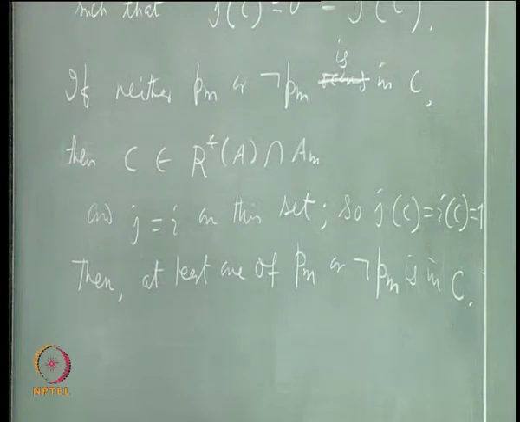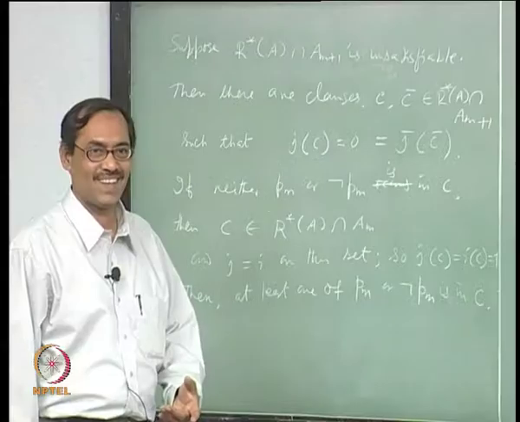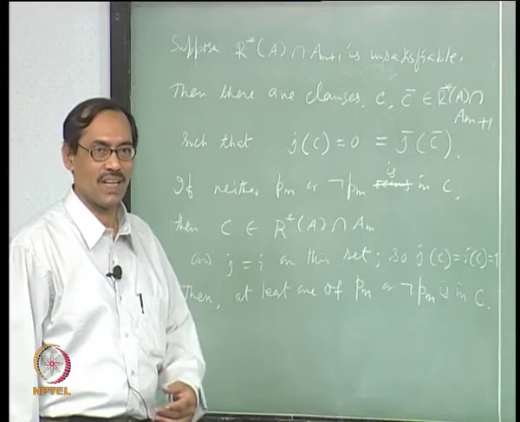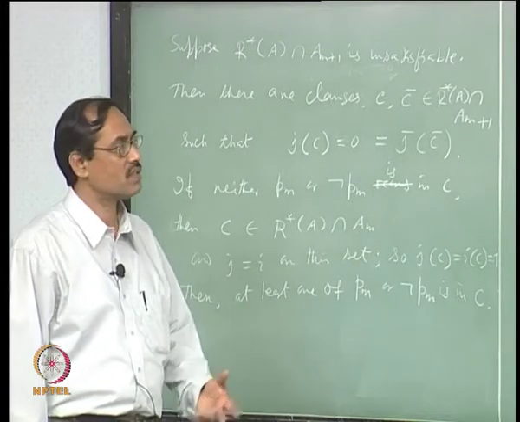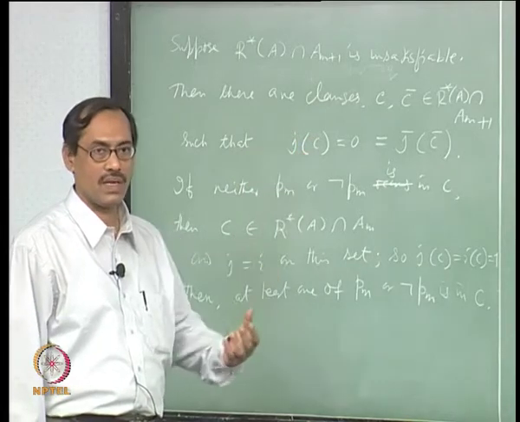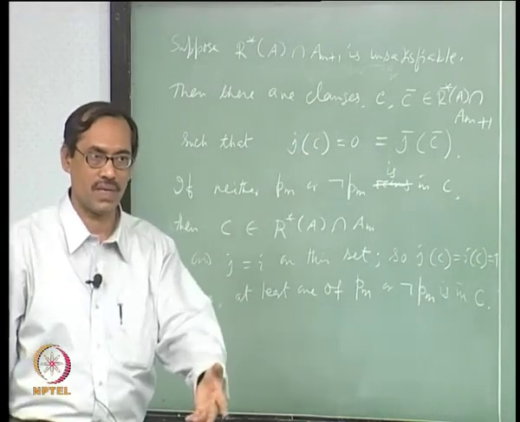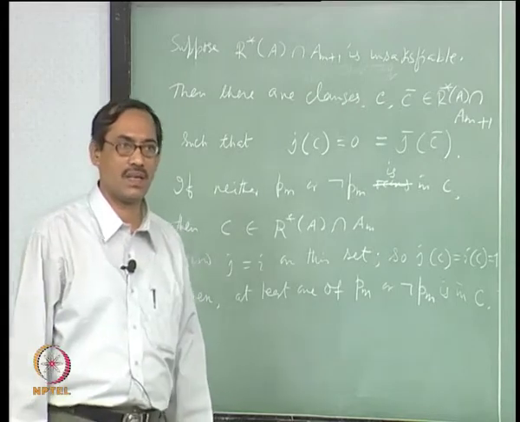AM plus 1 it occurs, or it occurs in AM, does not occur in AM plus 1, which one is correct? It occurs in AM plus 1, does it occur in AM or not? Does not, because AM only has P0 to PM minus 1, is that clear?